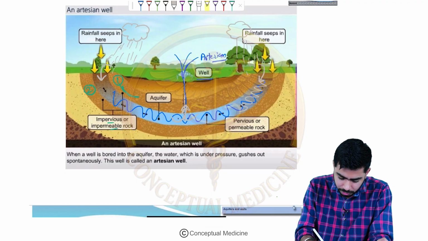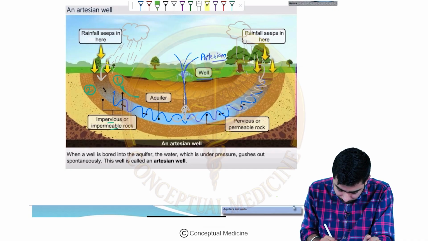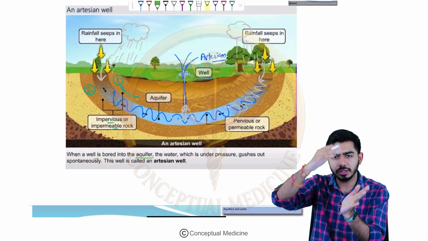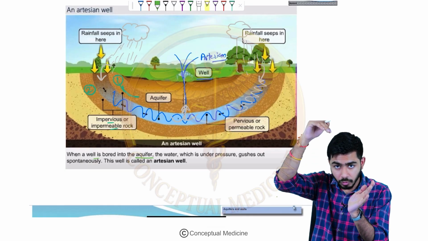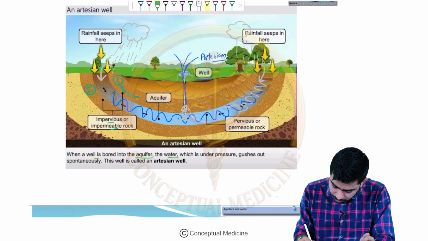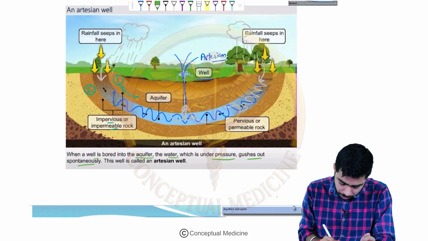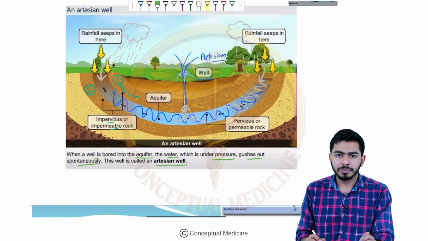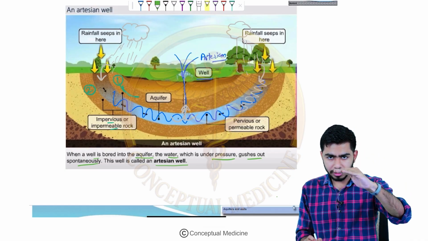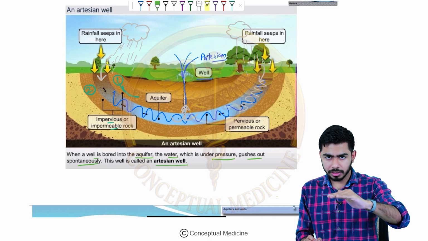So here what you are seeing, they are saying that when a well is bored into the aquifer, the layer between the two impermeable membranes, then the water which is under pressure gushes out spontaneously. This well is called the artesian well. So there are two layers: first the impermeable layer, then the aquifer layer, and then the second impermeable layer.